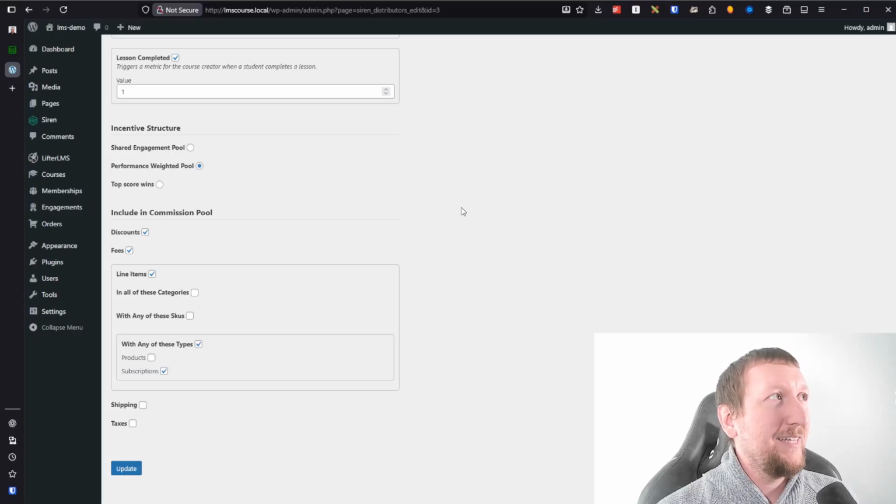If you want to account for that, then this should definitely be checked. Obviously, in the case of this specific program, it's possible that maybe you don't want to account for that. Maybe you only want to account for the monthly revenue. It just depends on how you want to handle that.